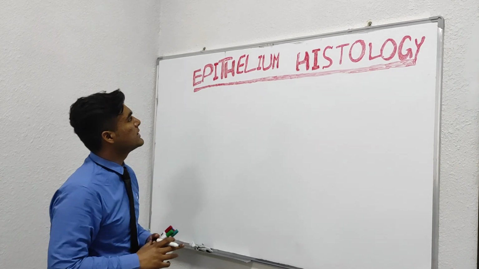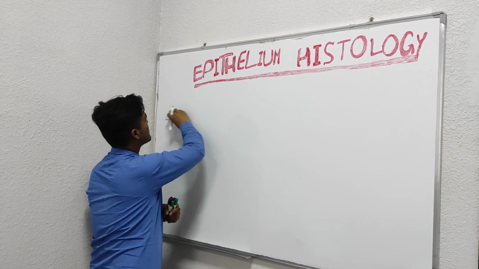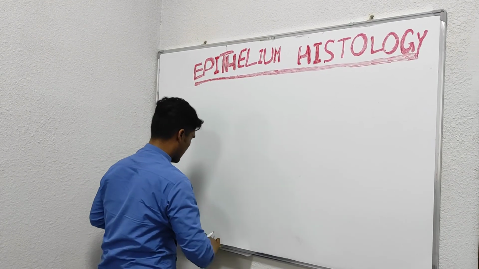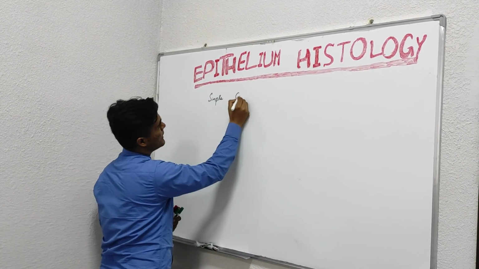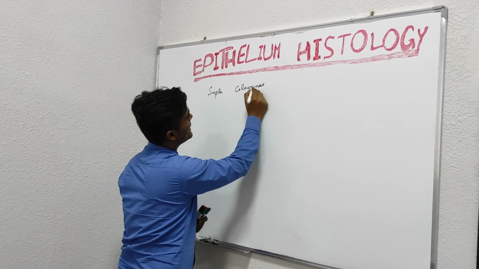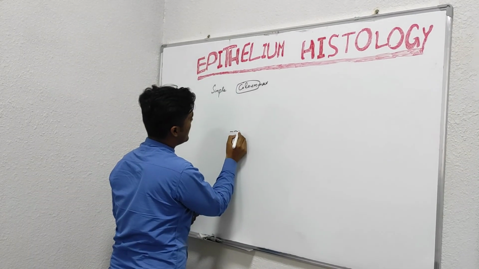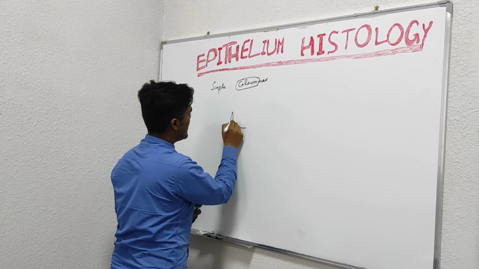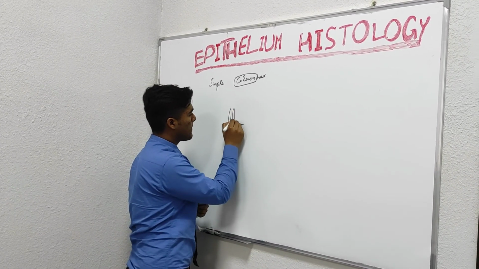Now, we are going to discuss the columnar type of epithelium. Simple columnar. As its name shows, column is the keyword here. They are basically cells lying on a basal lamina that are column shaped or column like.